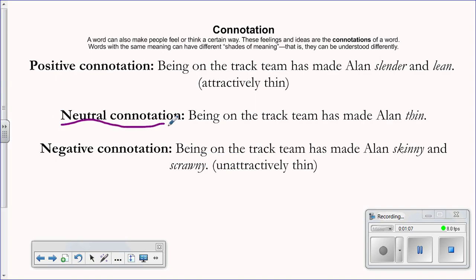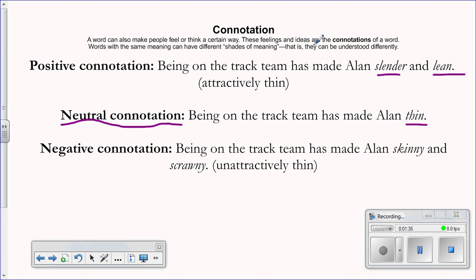A neutral connotation would be that being on the track team has made Alan thin. We don't really have any positive or negative associations with the word thin. But we could put a positive spin on it in order to imply that he's attractively thin by saying that being on the track team has made Alan slender and lean. Because slender and lean both mean thin, they have a more positive feeling surrounding them.